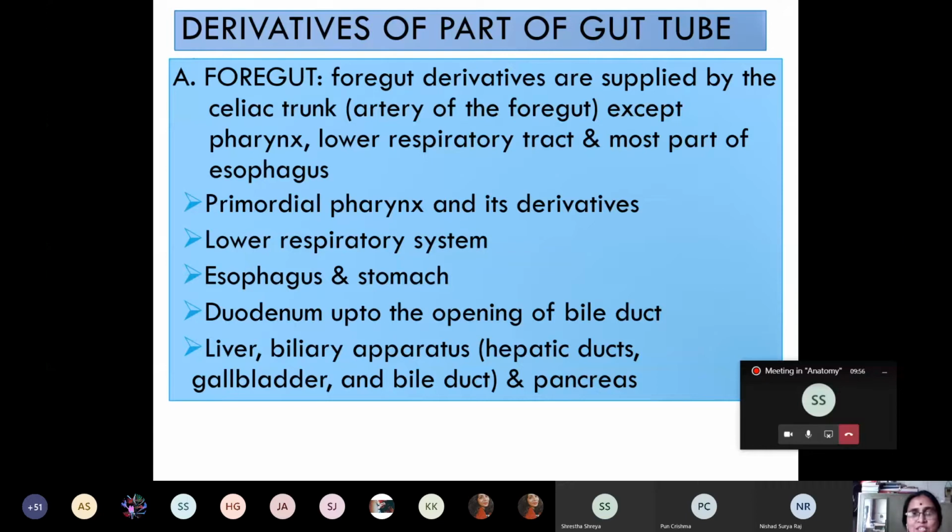What is the artery which supplies the derivatives of foregut? Celiac trunk. Yes, it supplies the derivatives of foregut except those parts which are also derivatives of foregut but are not supplied by the branches of the celiac trunk. What are they? Pharynx, lower respiratory tract, and esophagus. Most of the esophagus, that means the cervical part and thoracic part, except the abdominal part.